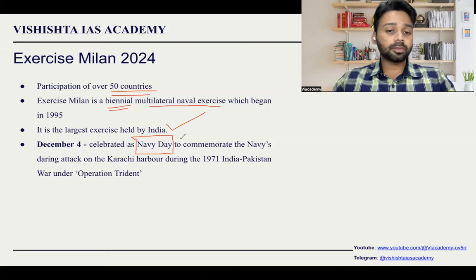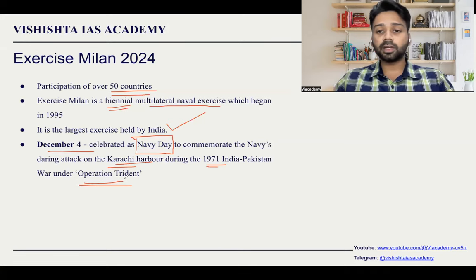Why is this particular point very important? Because on December 4th in 1971, the Indian Navy attacked the Karachi harbor. The attack happened under Operation Trident, in which the Indian Navy destroyed the entire Karachi harbor, and this played a very significant role in India winning the 1971 India-Pakistan war, because Karachi harbor was very important for the Pakistani Navy.